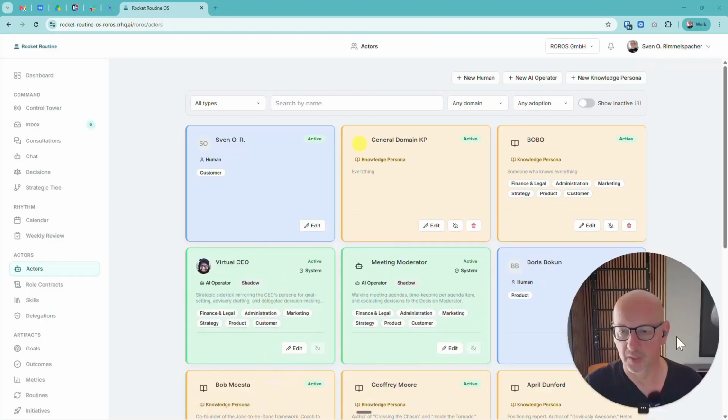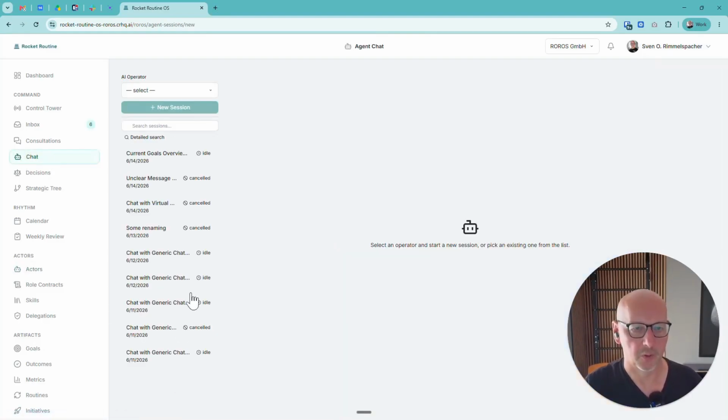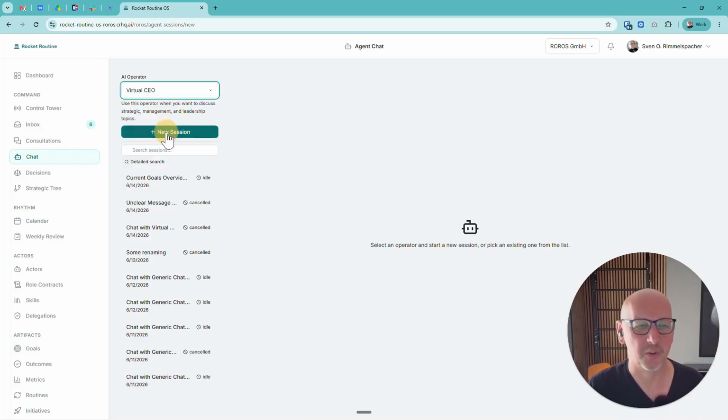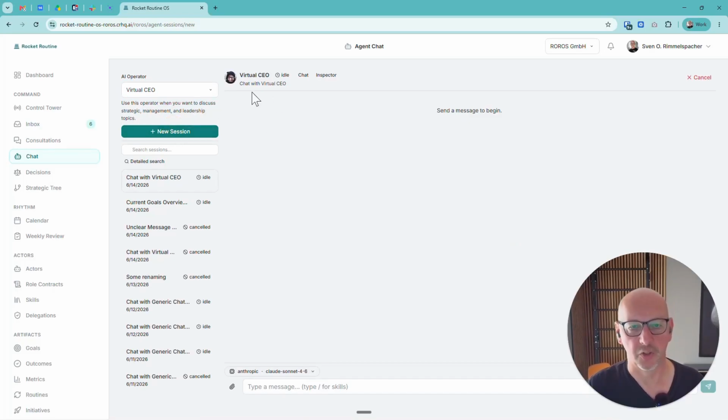If I want to have a conversation with it, we now have the new chat menu here. Here you can see the old sessions, and by the way, this isn't completely finished yet, so if any errors occur, don't get upset. Virtual CEO, that's exactly the one. So I select it here. New session. Of course, I can search through the old sessions here. So here I select new session.